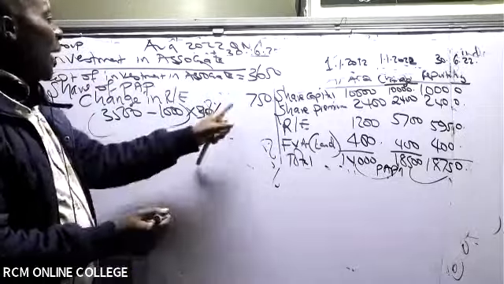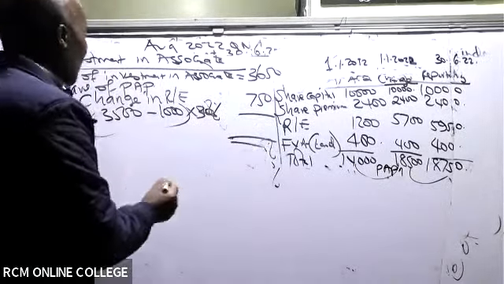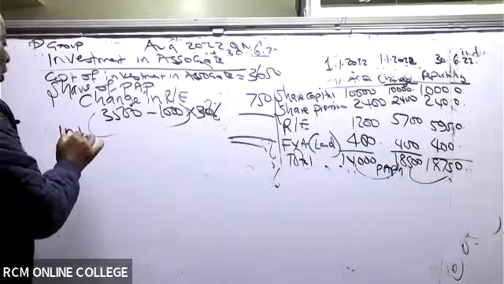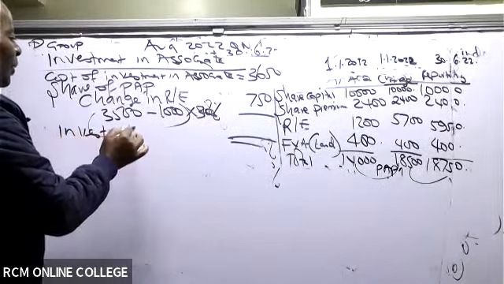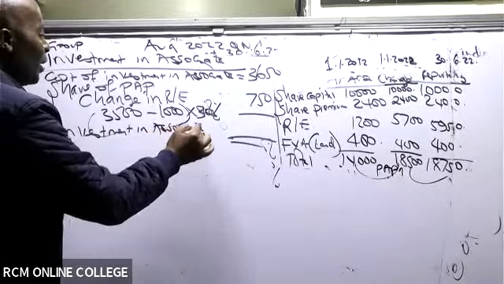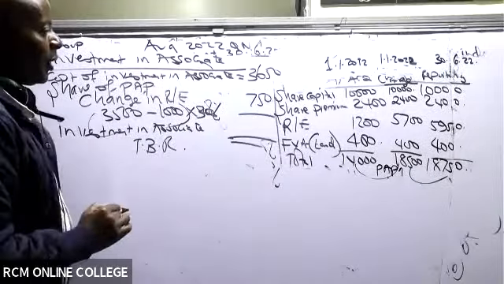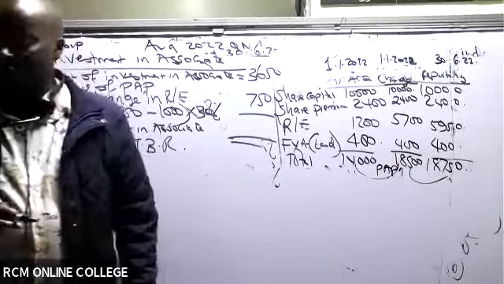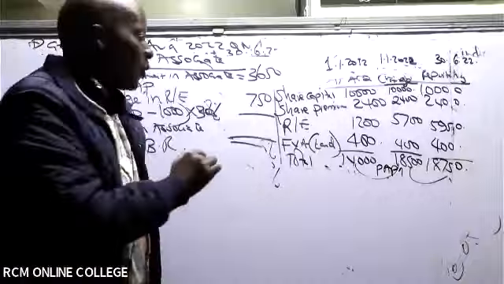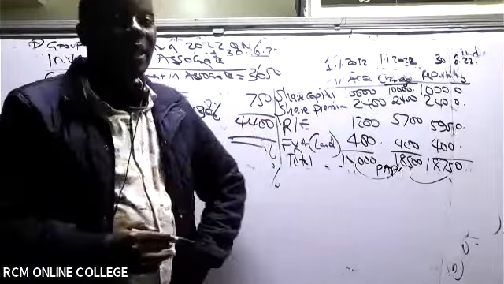So in this case, you are adding. When you take this plus this, what are we getting, ladies and gentlemen, as the investment in the associate to be reported in the balance sheet? It is 4,400.